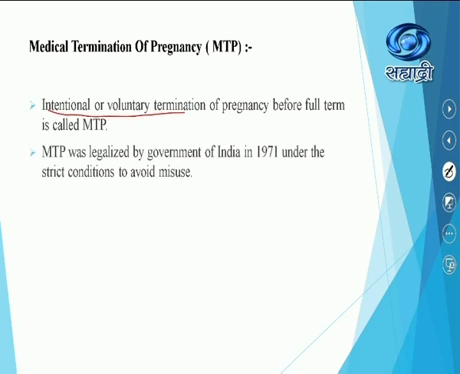Why am I telling you again and again? Most of the time in exams they may use short forms also, so you should know the short form and the long form for every term. MTP was legalized by the Government of India in 1971 under strict conditions to avoid misuse.